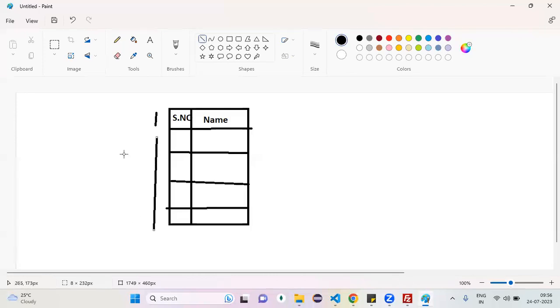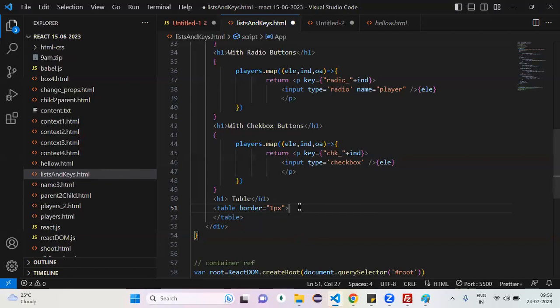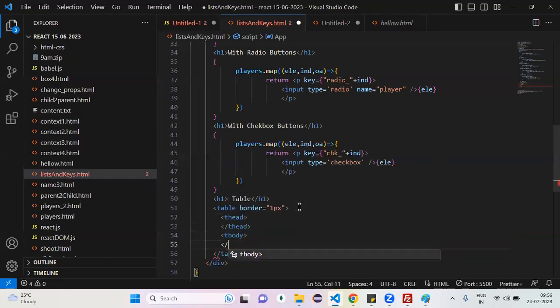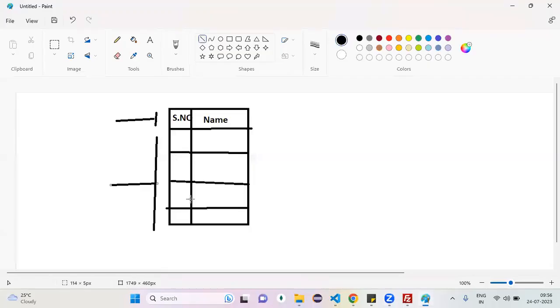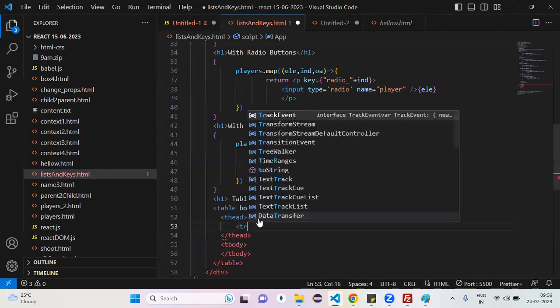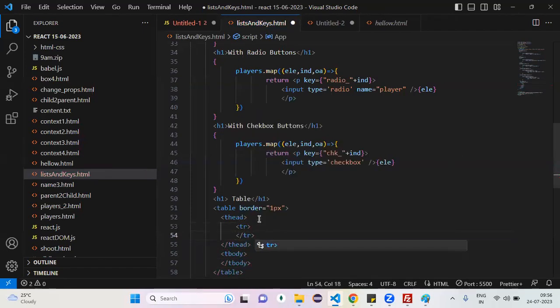This is the header section. This is the body section. So my table contains 2 sections: one is the header section, another is the body section. The header is 1 row. In the header section, how many rows are required? 1 row only.